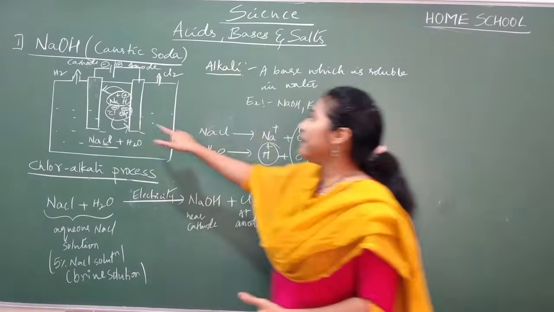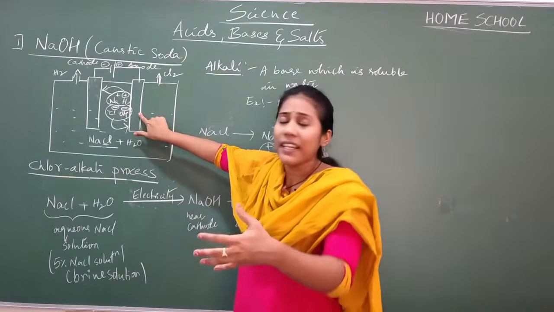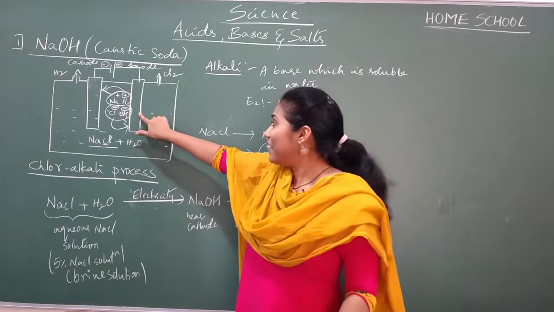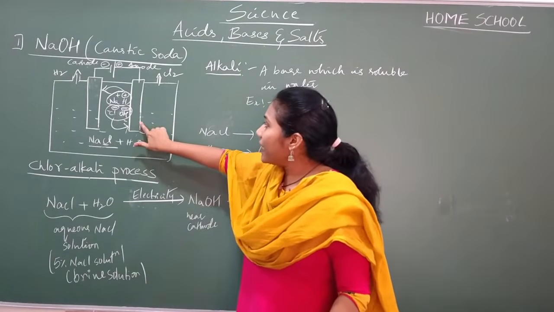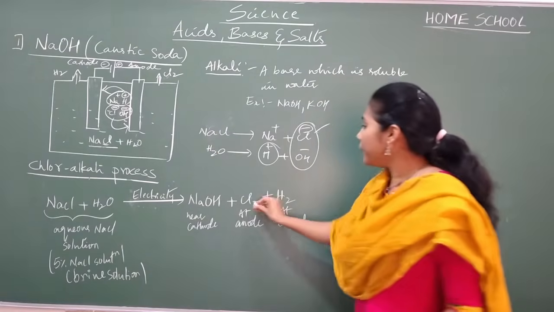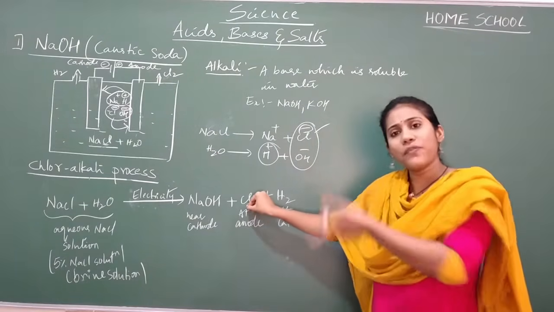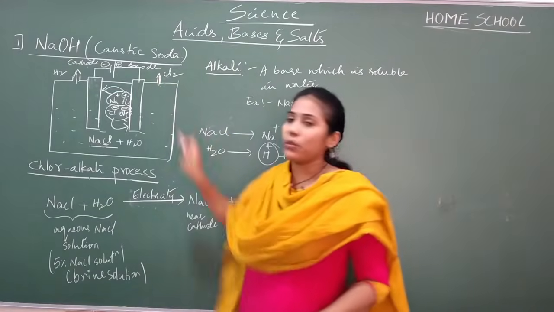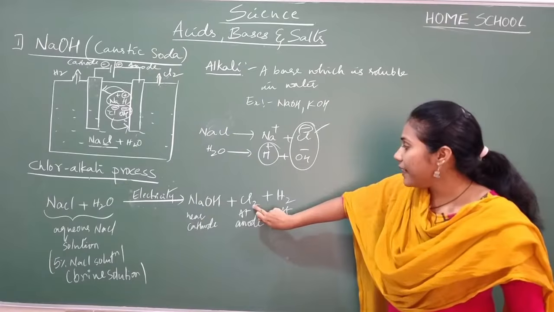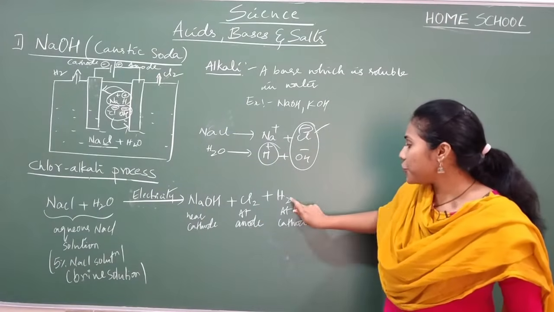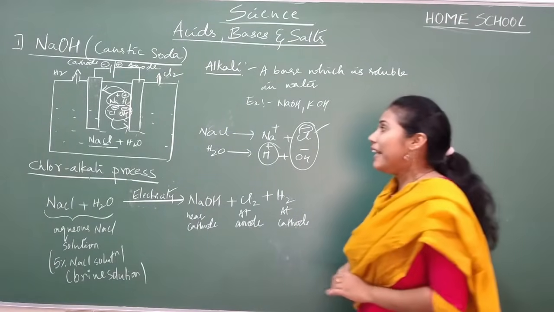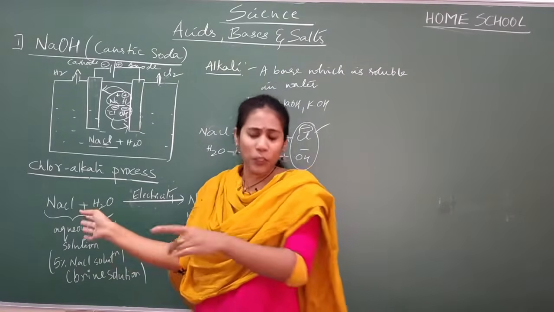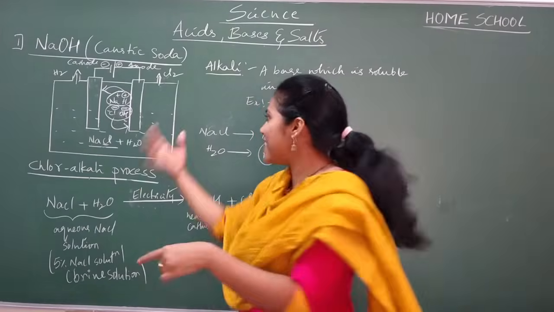So quickly Cl minus, all Cl minuses will go to this rod. There they will undergo a reaction which is called oxidation. Anyway, that's not required here. And it will undergo a reaction and they will be converted into chlorine gas. All Cl minus ions will go there. There they will be converted into Cl2 gas and it will be coming from this particular outlet. So that is why I wrote Cl2 is formed at anode, H2 is formed at cathode. And now Na plus, this is the bigger one, OH minus, bigger one, they won't move so fast towards the electrodes, they will stay there only.